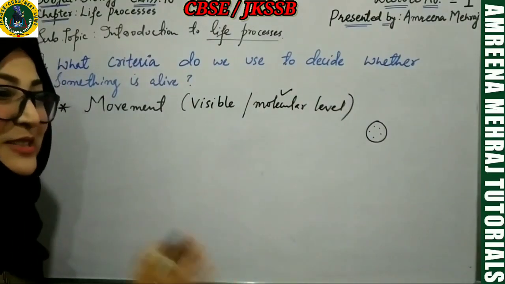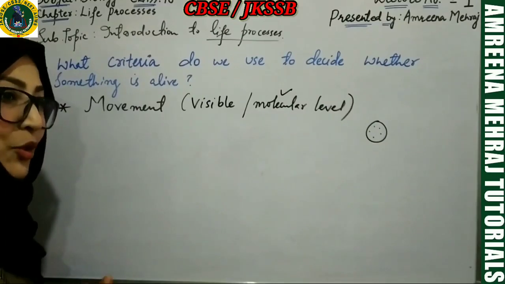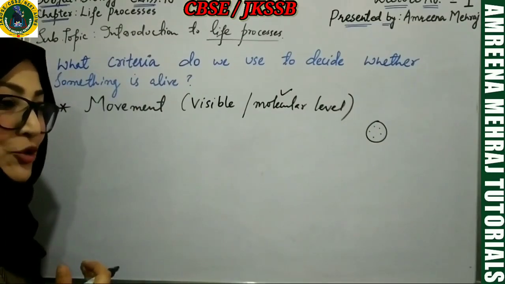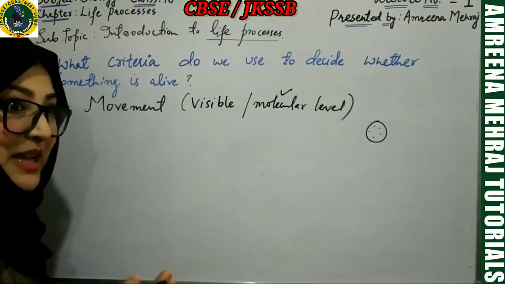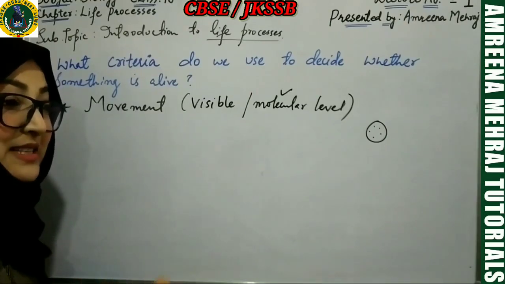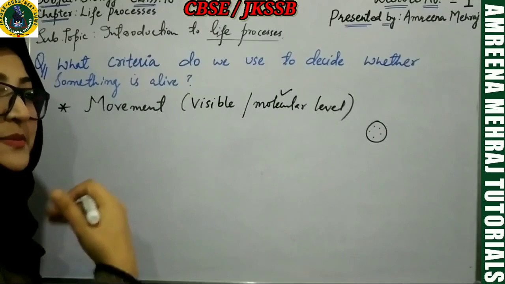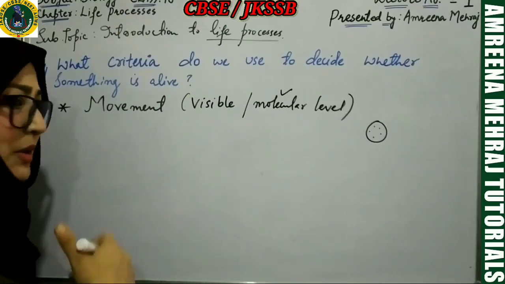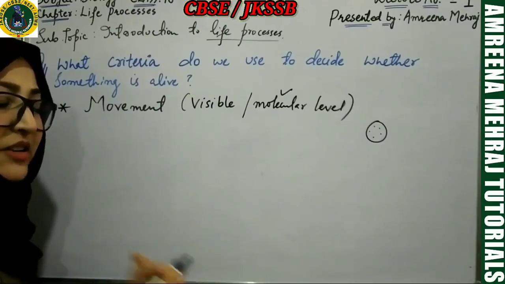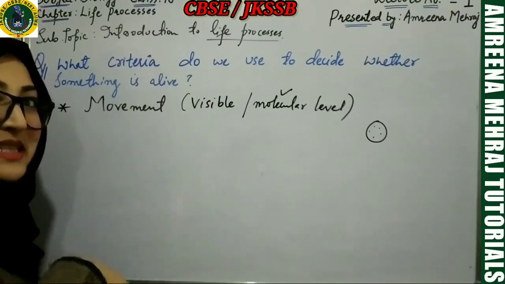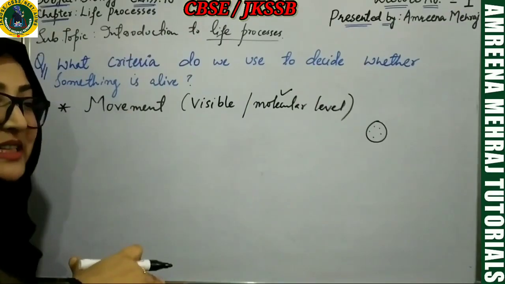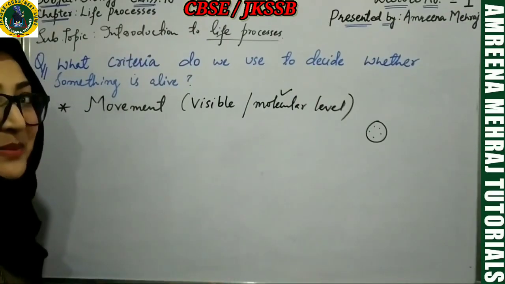Say, for example, if I stop talking and stop moving, that means I'm not showing any visible movement. But am I alive? Yes. What is the proof? The movement taking place at my cellular level, the movements of the substances moving at my cellular level, be it the proteins or the carbohydrates. So there are movements at the molecular level which decide whether something is alive or not.